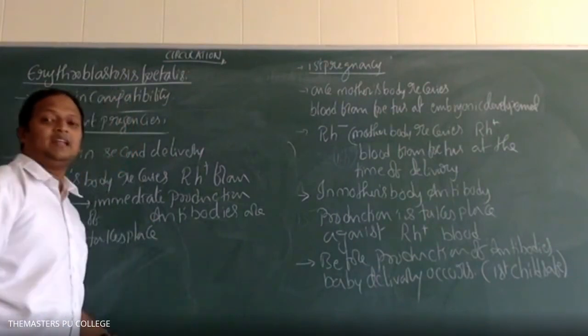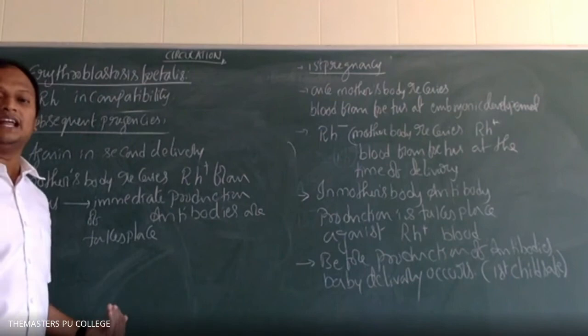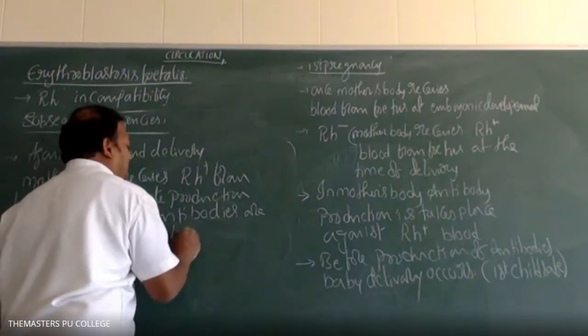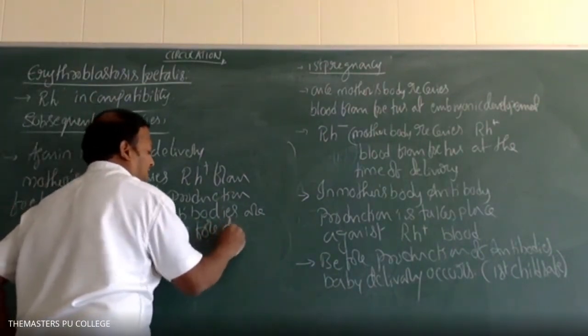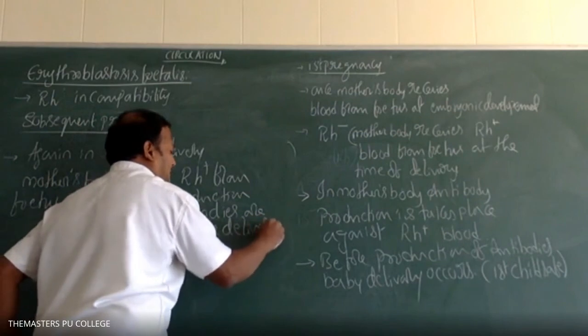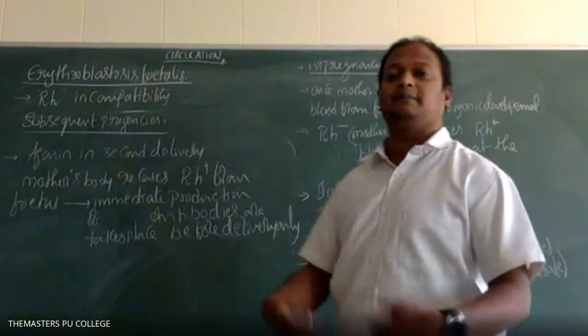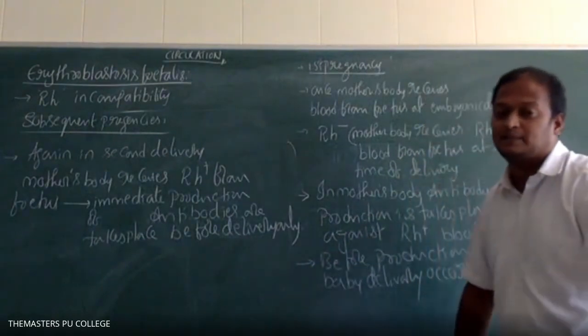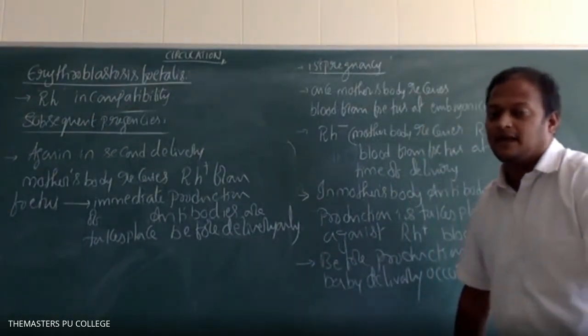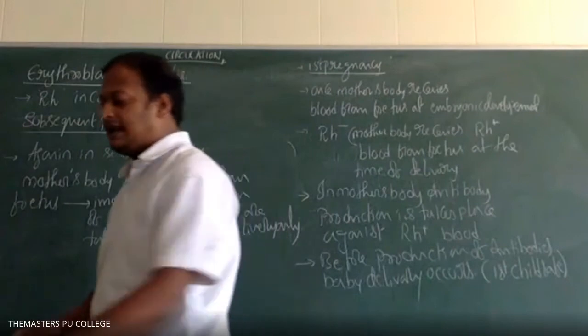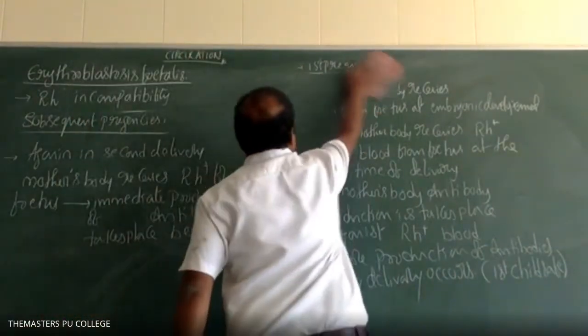Immediate production of antibodies takes place before delivery or after delivery? Before delivery only. Before delivery only, the immediate antibody production takes place in the mother's body. So what happens next to the fetus?